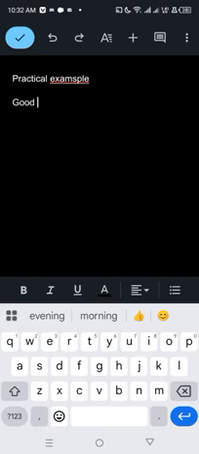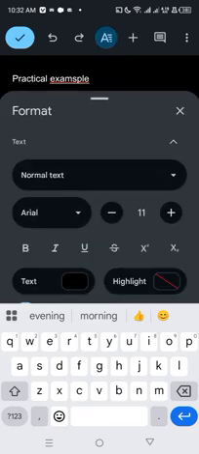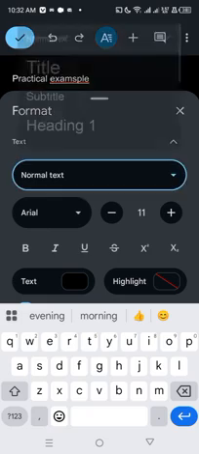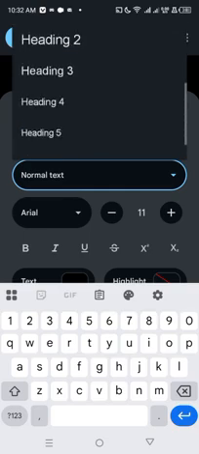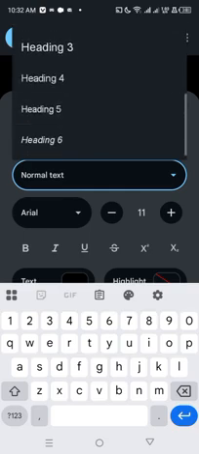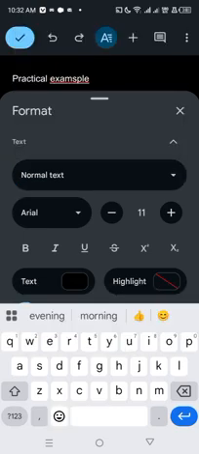Okay, this next icon here, the A sign, is going to give you a lot of formatting options. This is where you can increase the size of your writing. Or you can choose, if you are writing a heading, your title, subtitle, heading 1, heading 2, heading 3, heading 4, 5, 6, up to heading 6. So if you are done, once you click on it, it's going to choose the heading automatically. But because I'm not choosing any, I will have to click on it manually.